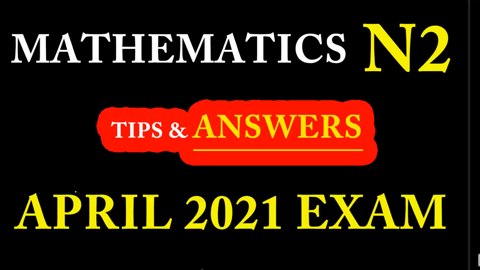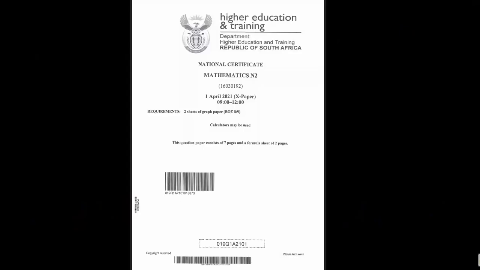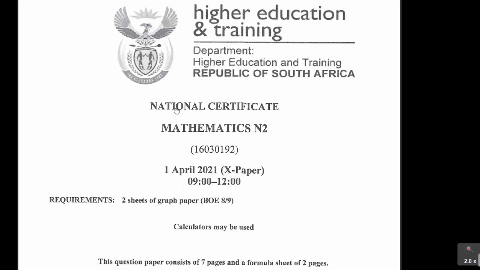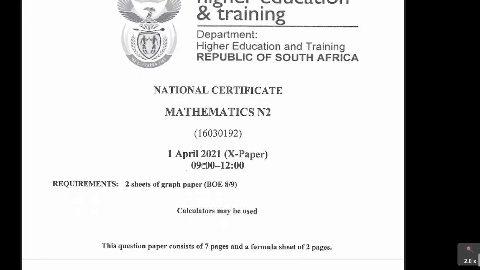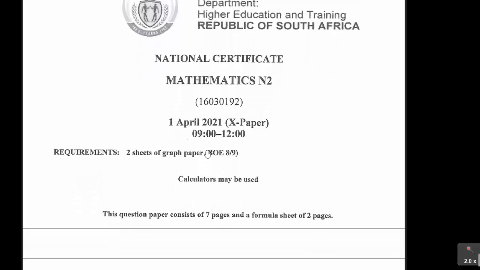Now, as I said, this is a Department of Higher Education and Training paper, and it is a national certificate. It's Mathematics N2, and you can see the date.